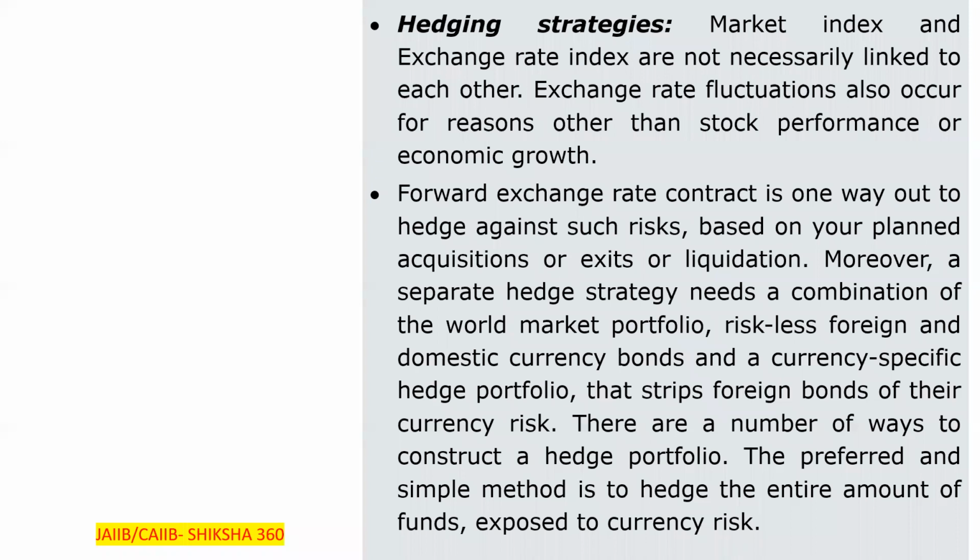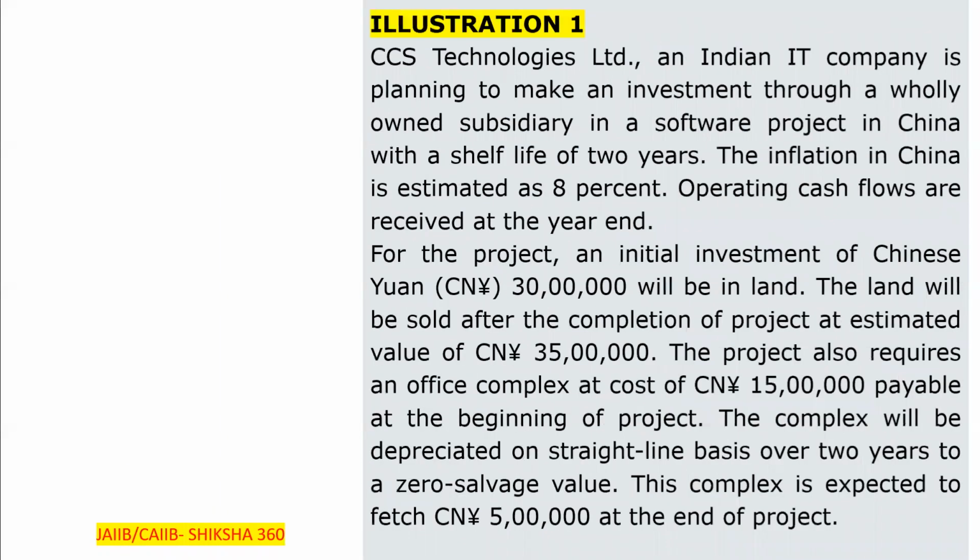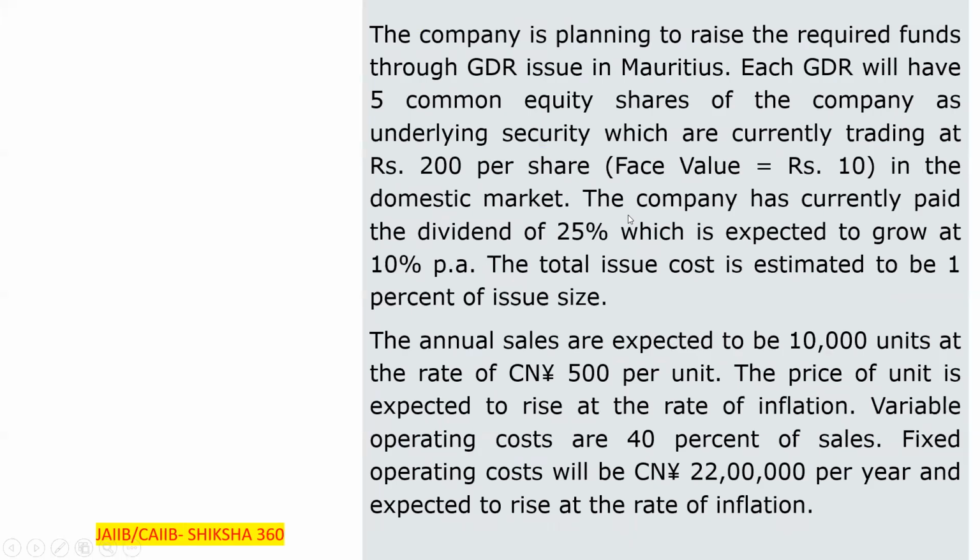First of all, we will start with hedging strategies. Along with that, there is a very important example. CCS Technology Limited wants to invest in China. They will require land near the office, and after completion of the project they will sell the land. Along with that, they also have to raise money from the market by issuing shares.